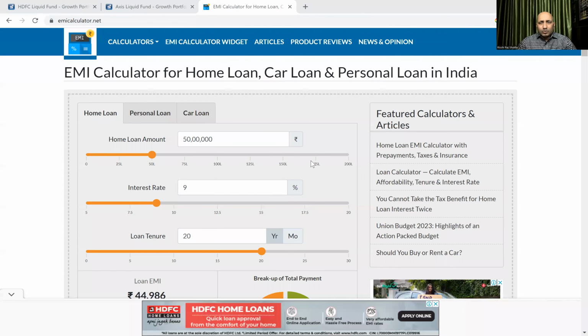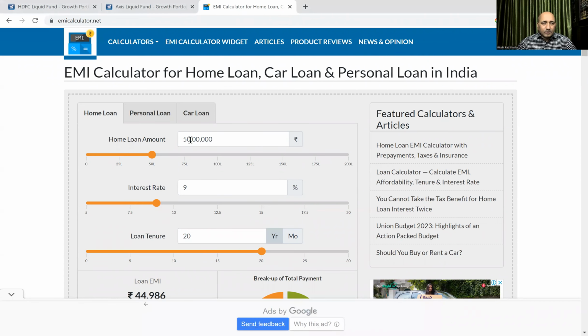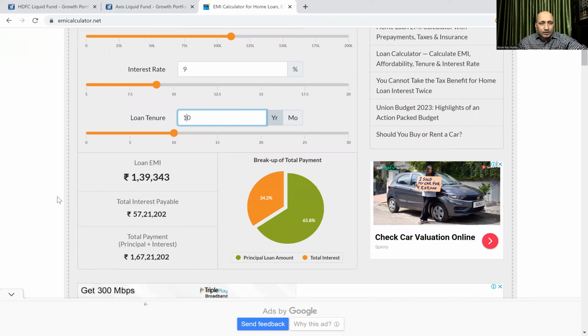So how will that be calculated? The first thing, let us see this one. There are so many EMI calculators available on Google, so you can take one. I have taken this simply. If you type Google calculator, you will find something by default. So you have to change the figures as per your requirement. This is 50 lakh. Okay, we want 1.1 crore, so we change this figure. Maybe the interest rate the same, 9, tenure maybe 10 here. Then if you enter, you will find figures coming.